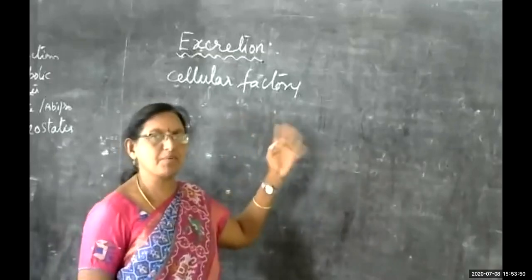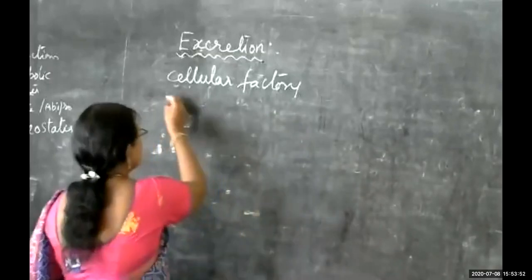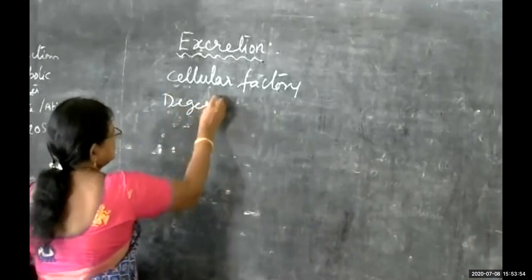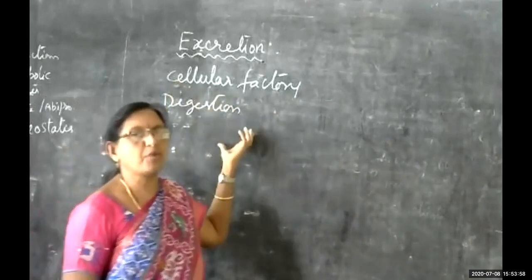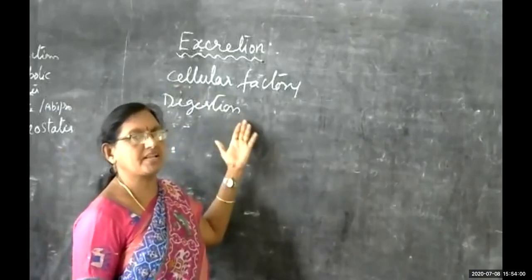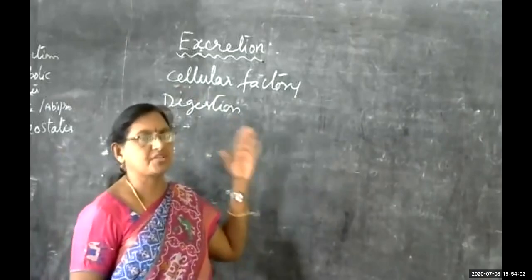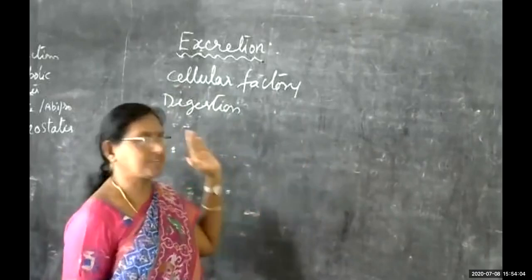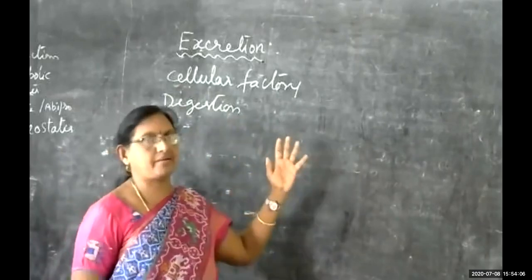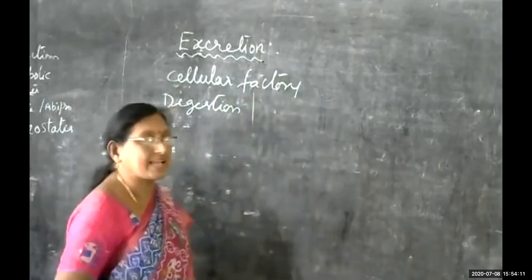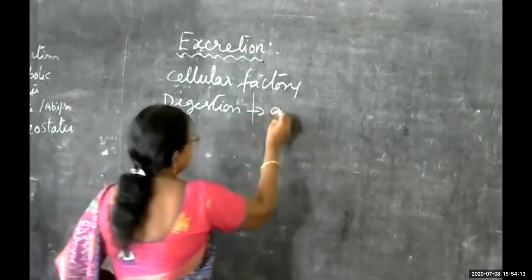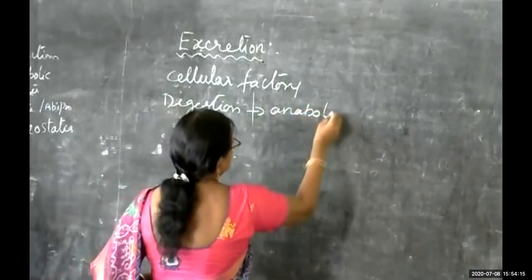What is an example of anabolic activity? The digestion process is there now. That is known as anabolic activity. The food materials will be added to the tissues and to the cells. After digestion, the materials are added. That is anabolic activity. And another one is known as catabolic activity. So digestion is anabolic activity.